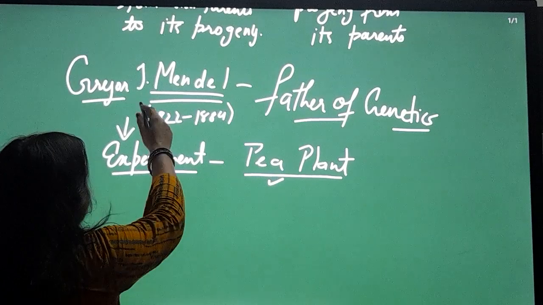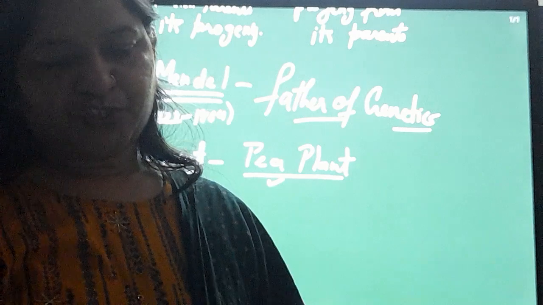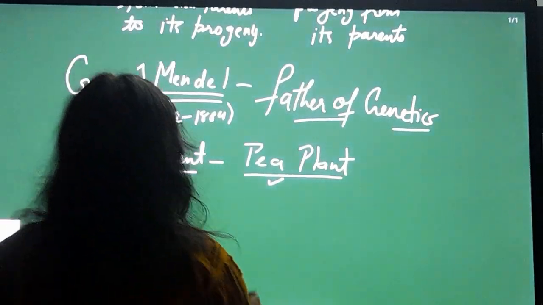Basically, Gregor John Mendel was a mathematician, biologist and meteorologist from Germany.